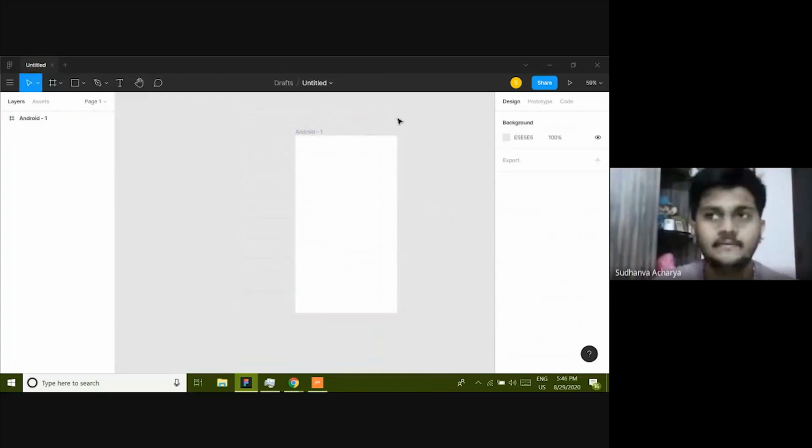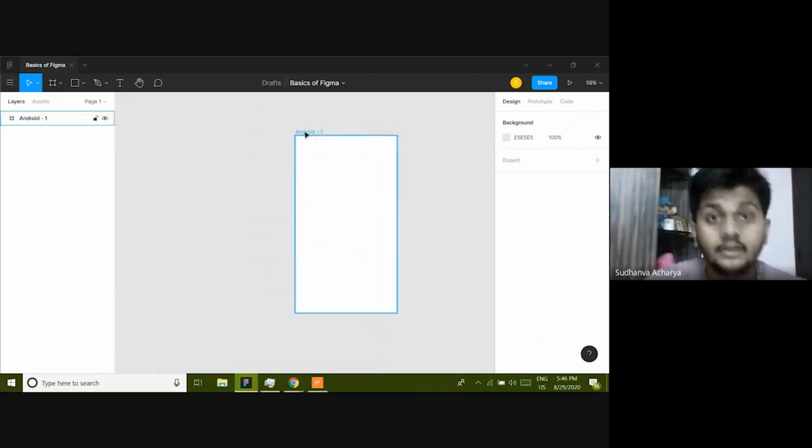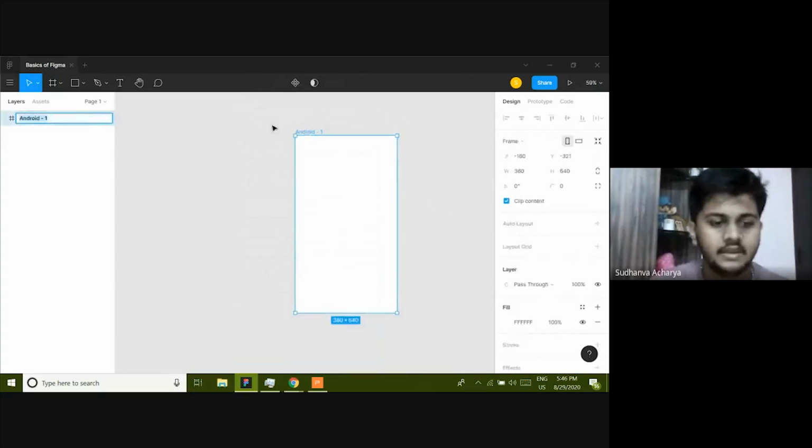Anytime you're opening a new file, you need to always rename it. In order to rename, just double click on this untitled and write basics of Figma. This is very important if you are into team collaboration. Okay, so this is your file, and you can also rename a frame by double clicking on the name of the frame and then changing it to sign up.